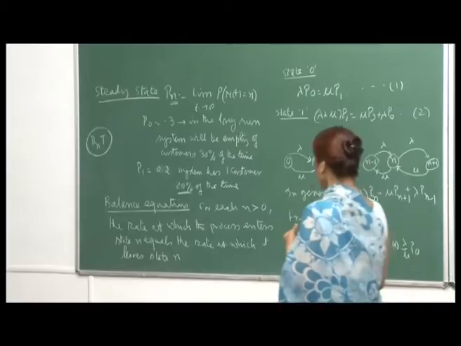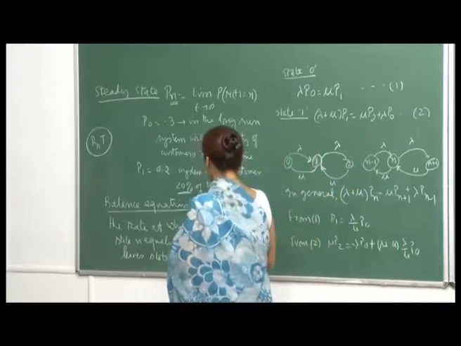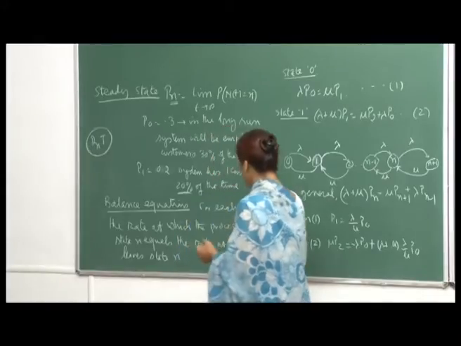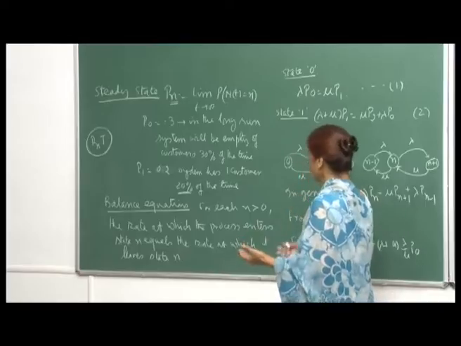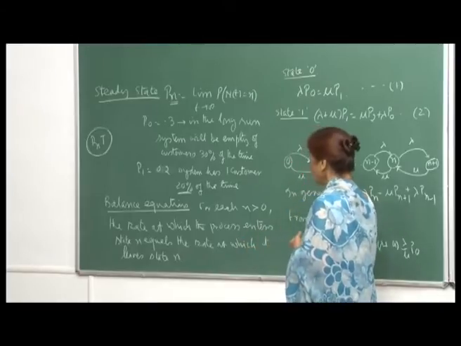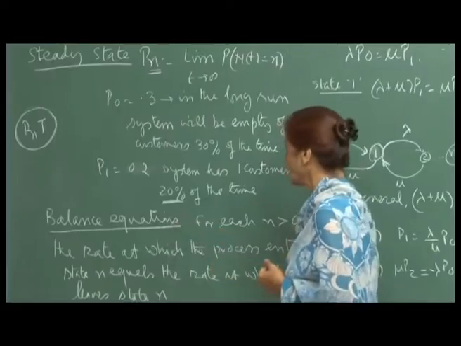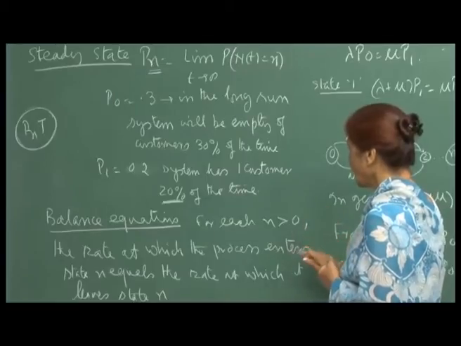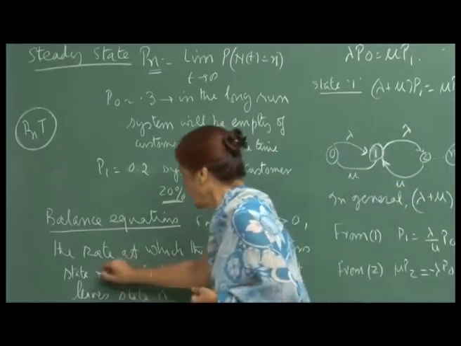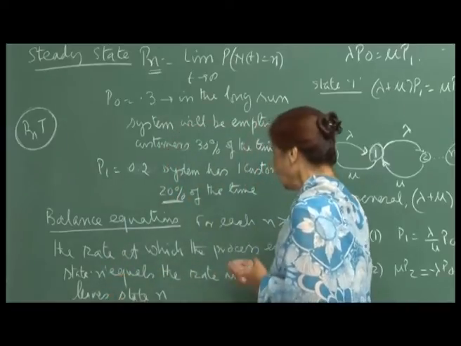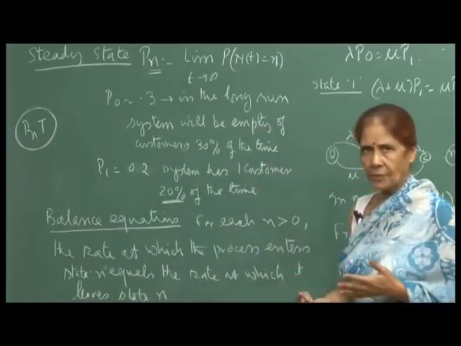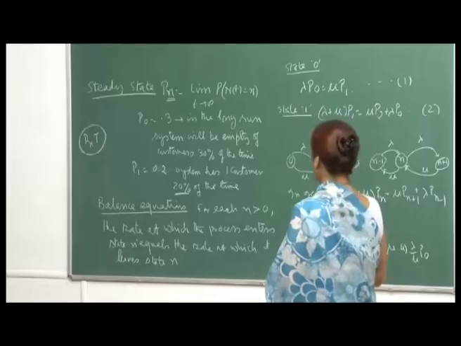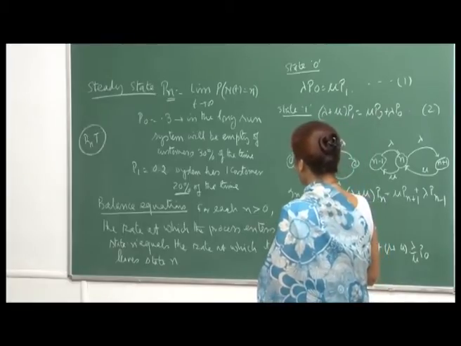Now, we want to make some computations regarding this queuing system, and so we will use this concept of balance equations. What we mean is that for each n greater than 0, the rate at which the process enters state n equals the rate at which it leaves state n. So, this is also part of the conditions under which we are modeling the process. What we are saying is that the balance is maintained.